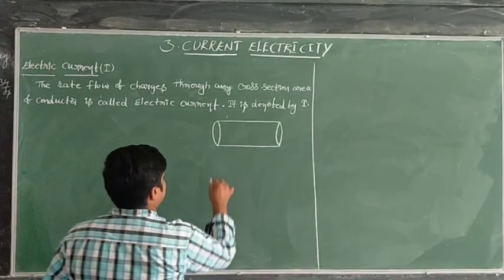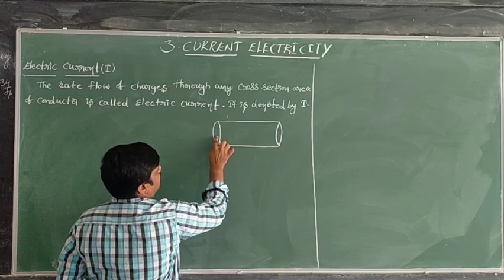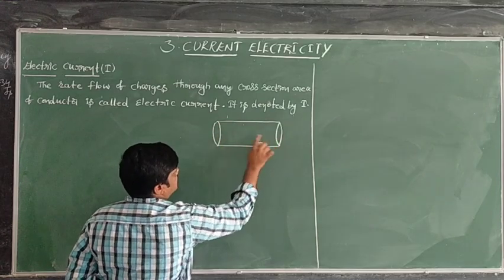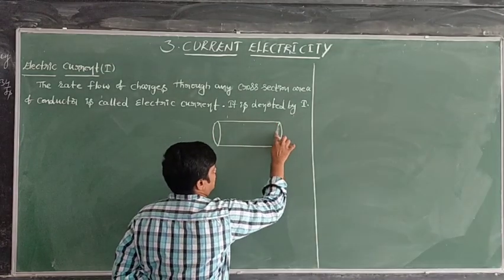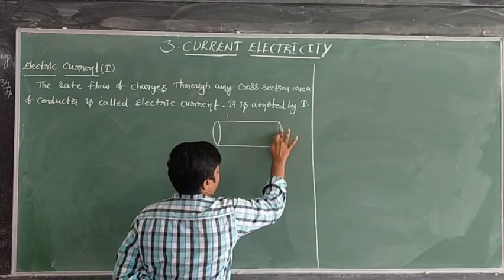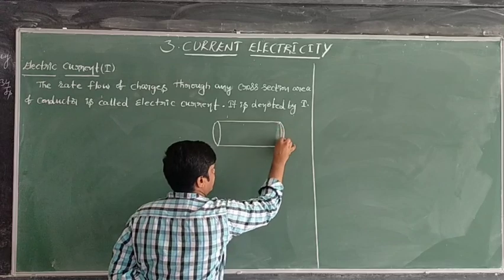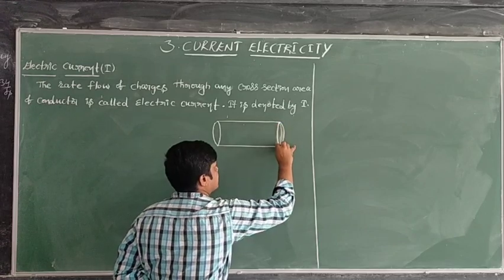Now this part is the complete area of cross section of the conductor. At this side this is the area of cross section, and this other side is also the area of cross section.